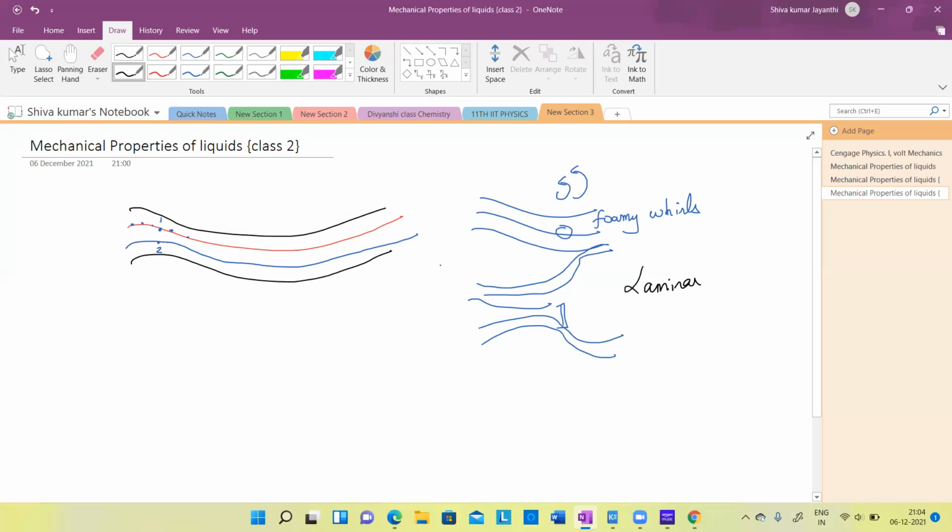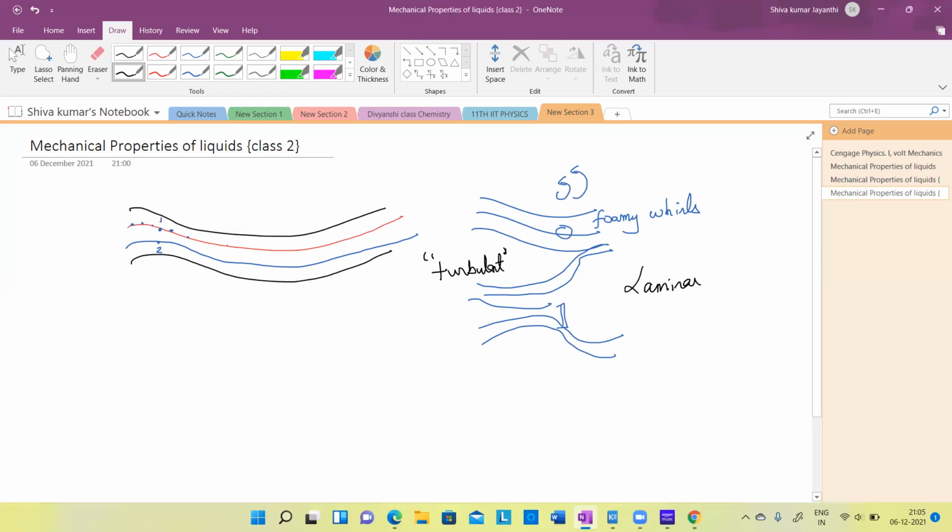This nature of flow has changed. Turbulent nature. Turbulent means what? Turbulent means highly haphazard, with uncertain velocities. So that is what is turbulent nature. As soon as it becomes turbulent, it is spontaneous.